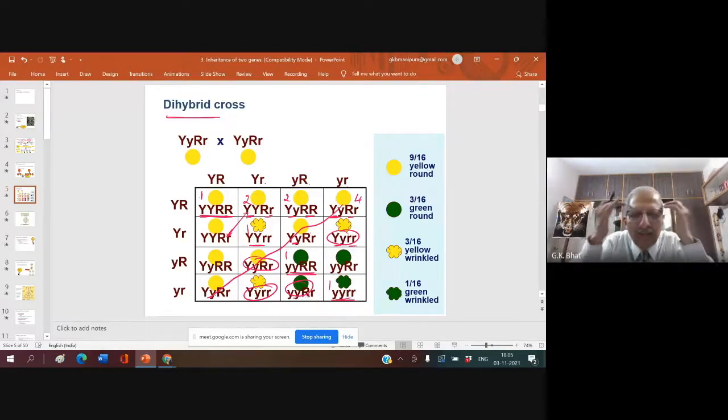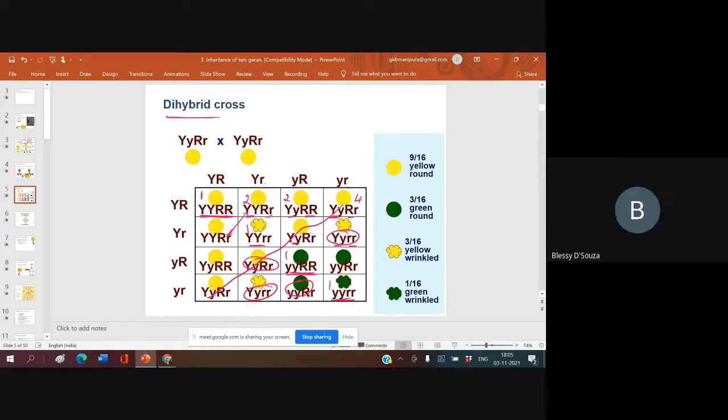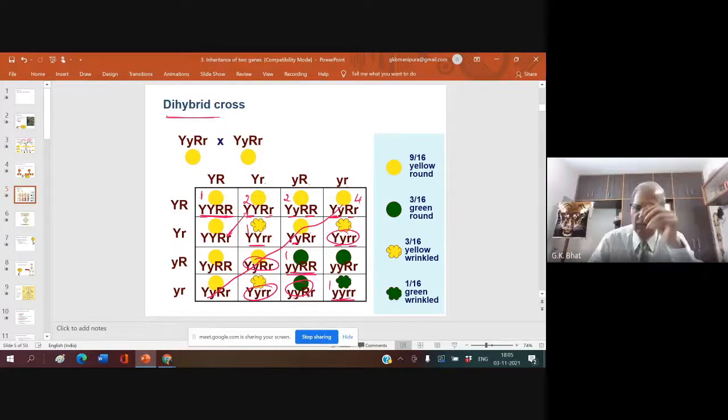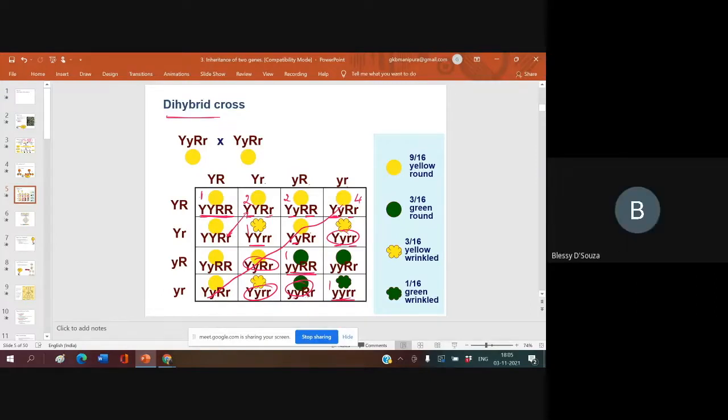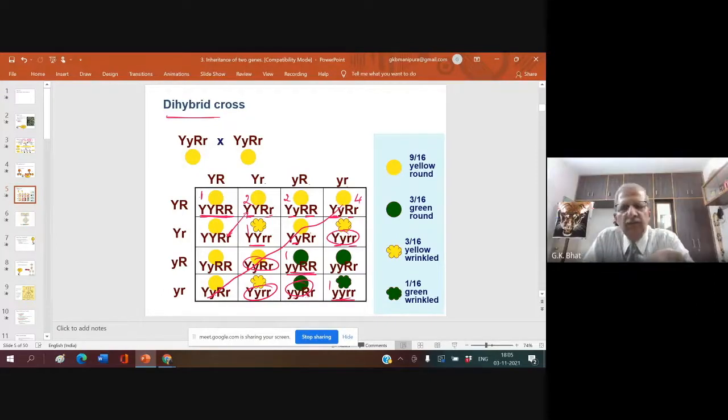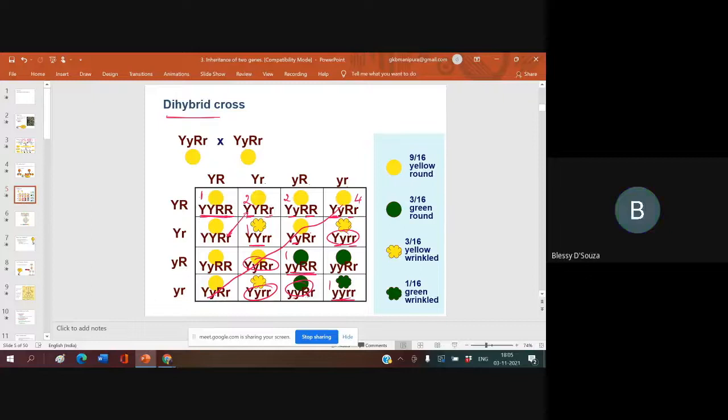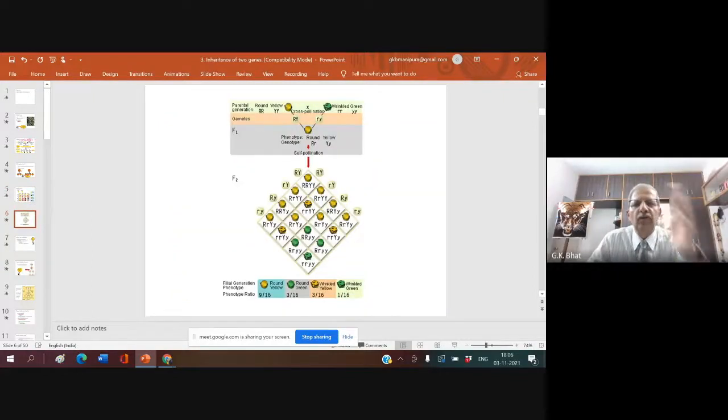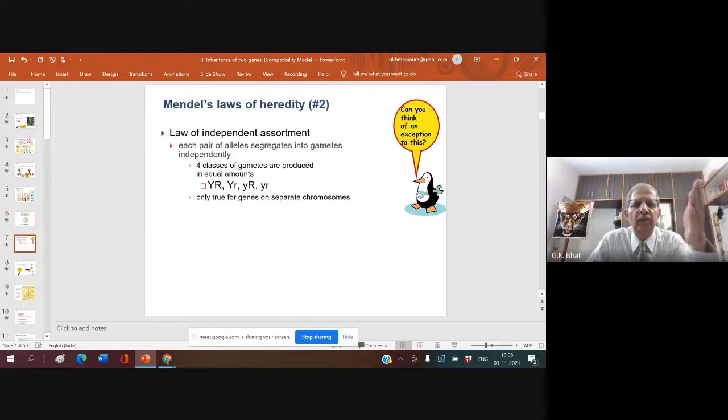You can keep it in your mind. Both characters heterozygous? How many number? 4. All homozygous? 1. One homozygous, one heterozygous? 2. Right? So this is what you have in your NCERT book.